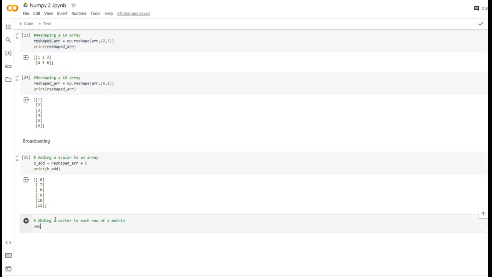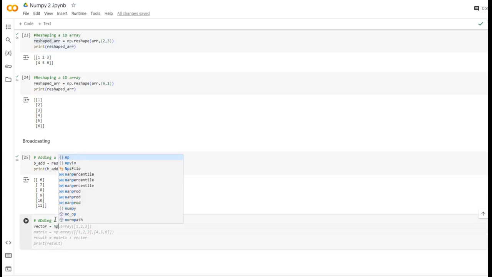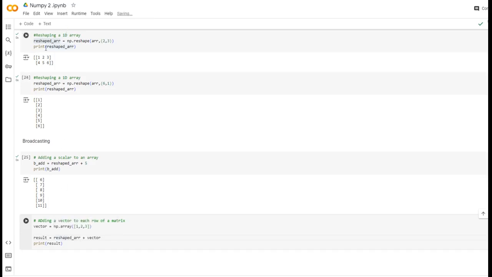For a vector you have to create an array separately, with np.array. I'll go with the previous matrix itself. The result is equal to your vector plus the previous reshaped array. It should have 3 3s, so I'll keep this as 1.